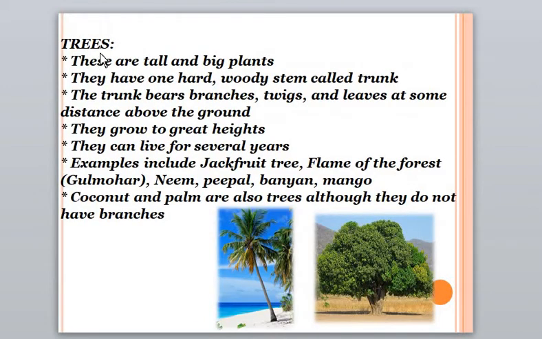Third type is trees. These are tall and big plants. All of you know this. They have one hard woody stem called the trunk. The trunk bears branches, twigs and leaves at some distance above the ground. They grow to a great height. They can live for several years. Examples include jackfruit tree, flame of the forest, bullmohar, neem, peepal, banyan, mango. Coconut and palm are also trees, although they do not have branches.